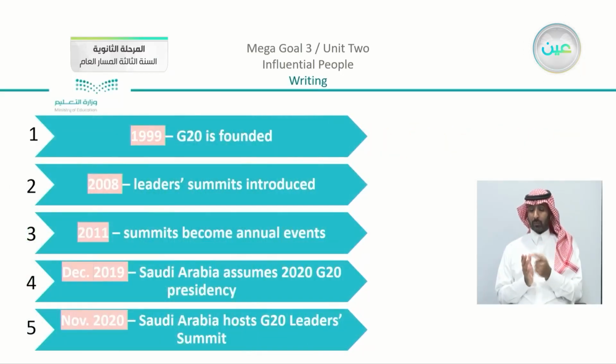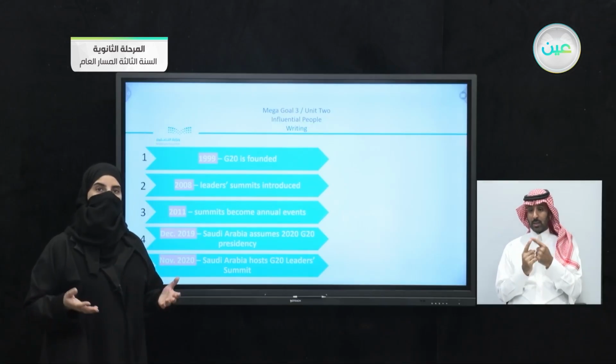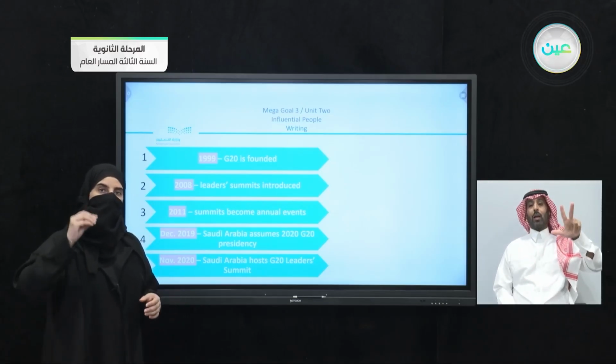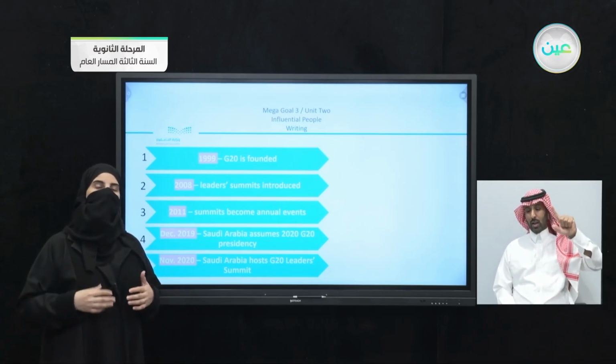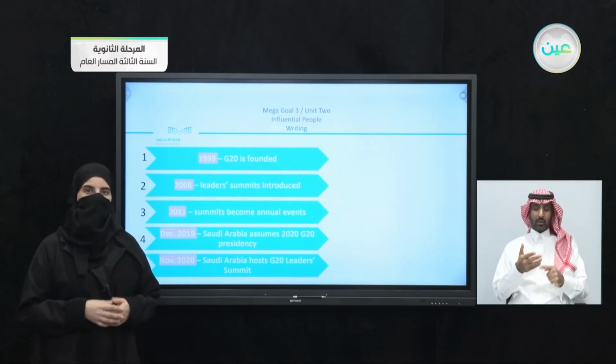Also, if you recall, we had this type of timeline. Now, we did the timeline in our previous lesson. There was also a timeline when we discussed the reading of Sheikh Salman al-Rajhi. Now, it is important to order your points or the information that you have prepared about your influential person.